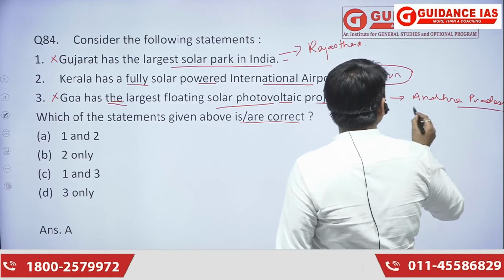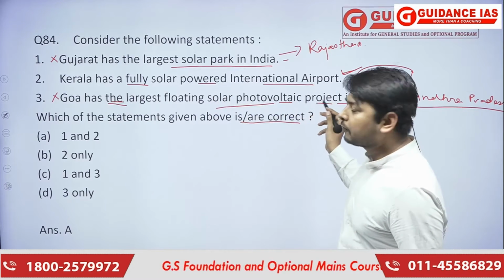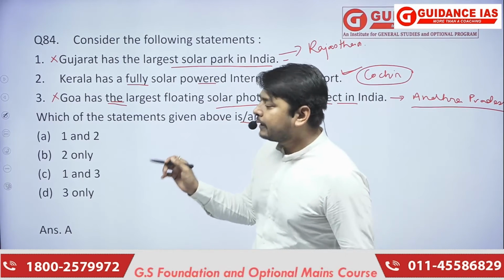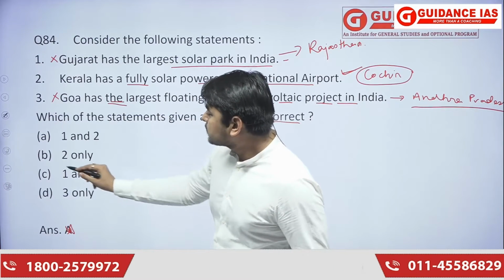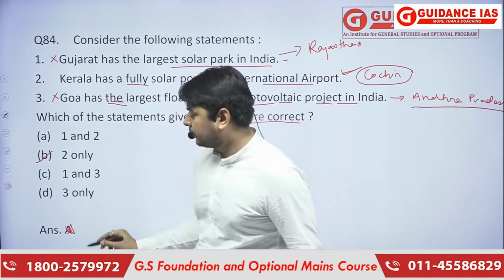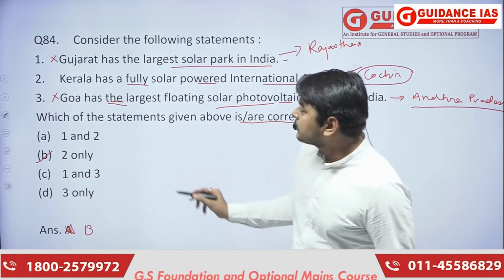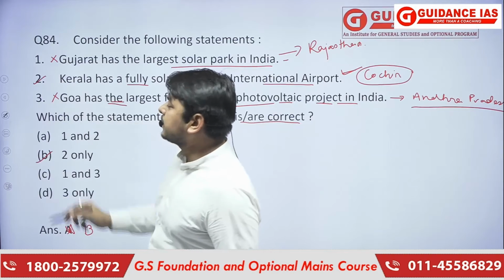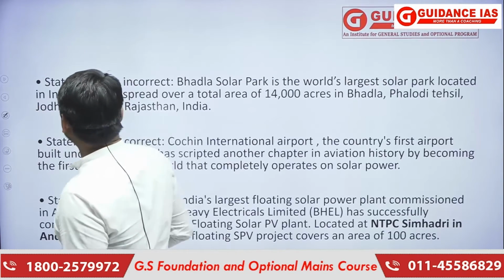It is the Andhra Pradesh state where there is the largest floating solar photovoltaic project in India. So if we eliminate this part, this is the wrong part here. So B is the correct statement here. B is saying that statement 2 is only correct, and statements 1 and 3 are incorrect. So we'll see the explanation here.